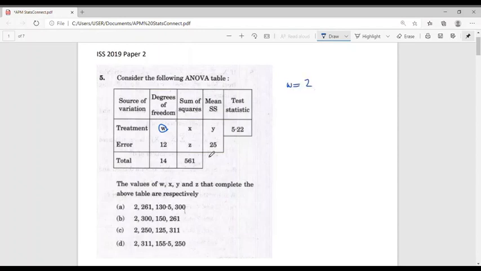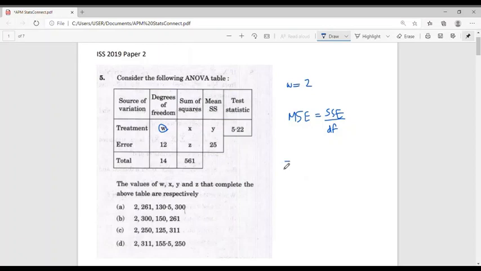Now let's consider mean sum of squares. For error, the mean sum of squares MSE is equal to the sum of squares of errors, that is the SSE, divided by the degrees of freedom. For error, the degrees of freedom is 12 and MSE is equal to 25.